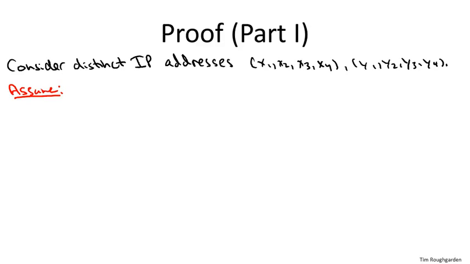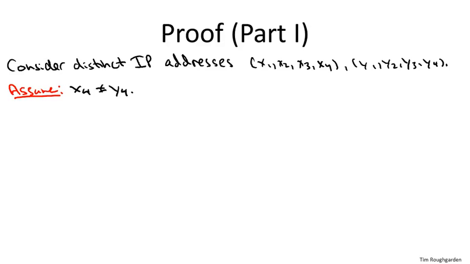So let's just start by fixing 2 distinct keys. I'm going to assume for this proof that these two IP addresses differ in their fourth component. That is, I'm going to assume that X4 is different than Y4. I hope it's intuitively clear that it shouldn't matter which set of 8 bits I'm looking at. They're different IP addresses, they differ somewhere. If I really wanted, I could have 4 cases that were totally identical, depending on whether they differ in the first 8 bits, the next 8 bits, the next 8 bits, or the last 8 bits. I'm going to show you one case because the other 3 are the same. So let's just think of the last 8 bits as being different.